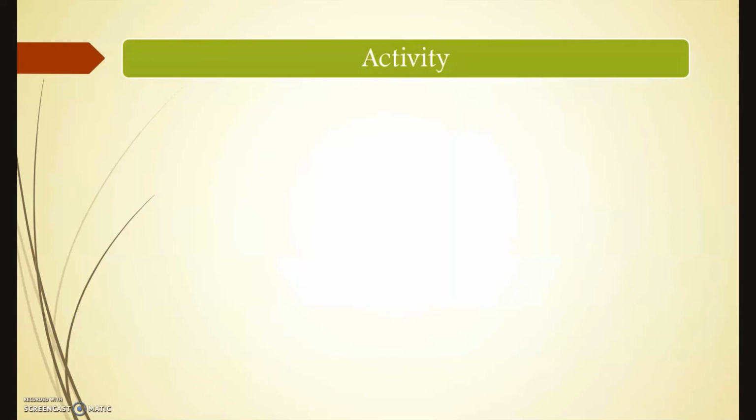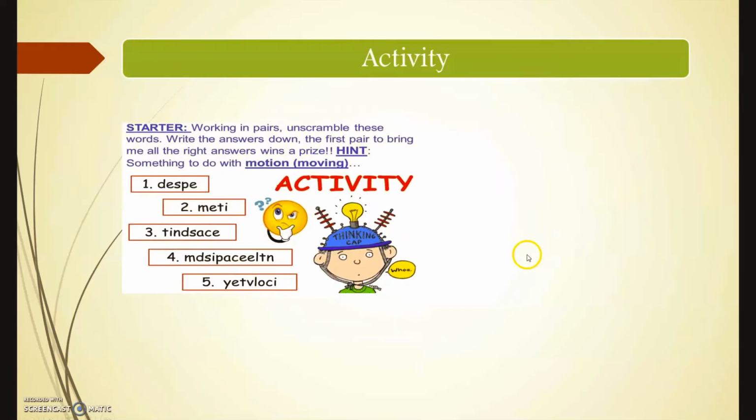Next we are going to see a small activity. In this activity, we have unscrambled words. From these unscrambled words, we can identify the correct word. The scalars and vectors are hidden, so we first identify the correct word and match it with the correct scalar or vector. First one, can you identify the first word? Yes, it's speed. Speed has only magnitude, not direction, so it belongs to the scalars.